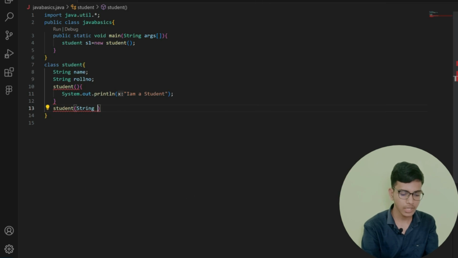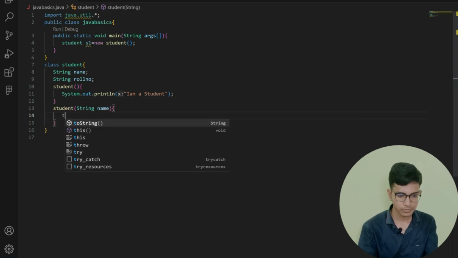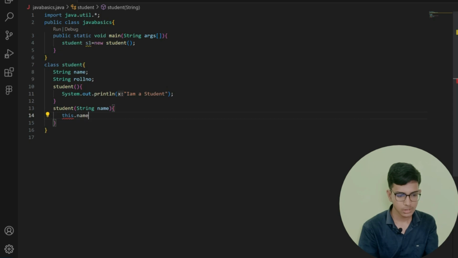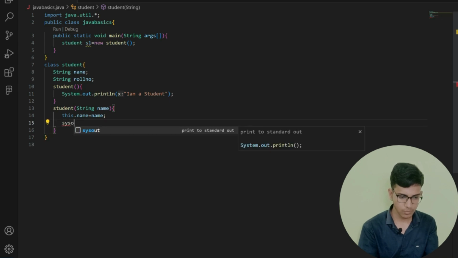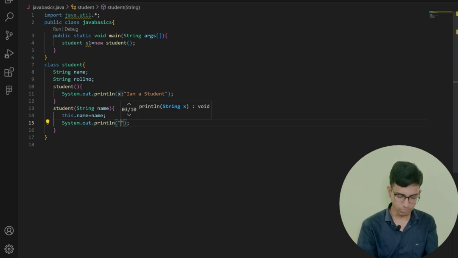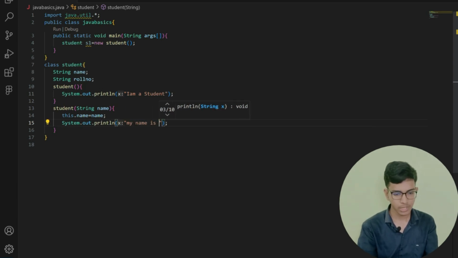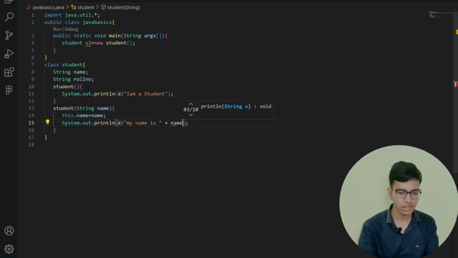In this we are giving a string name. After that, this.name is equal to name. After that, here we are printing "my name is" plus name.